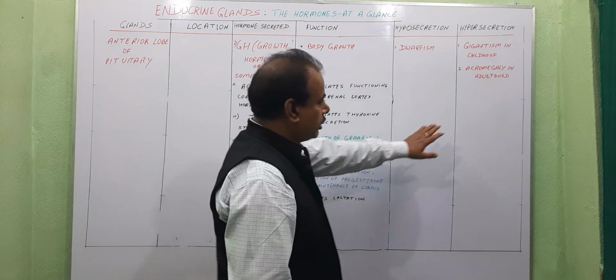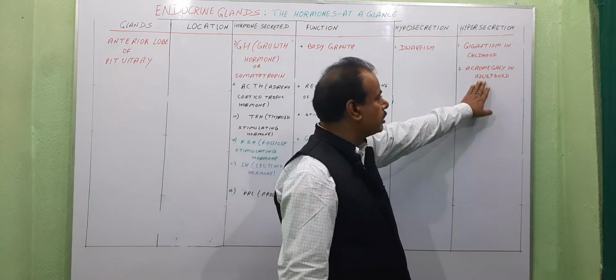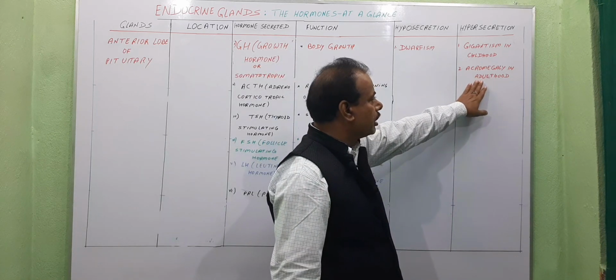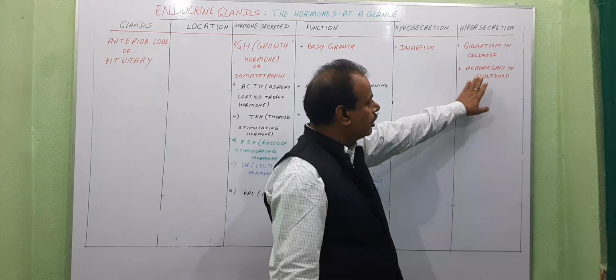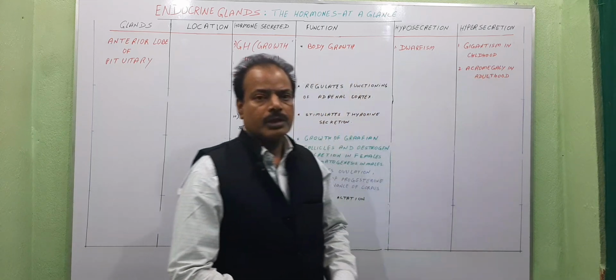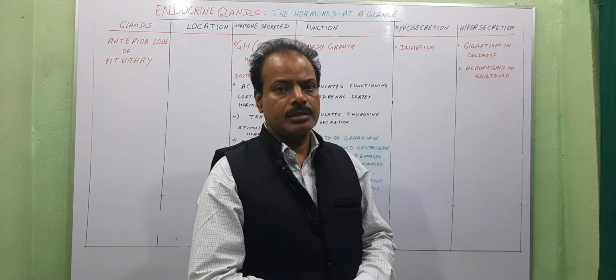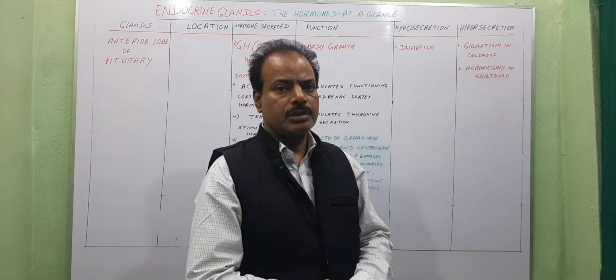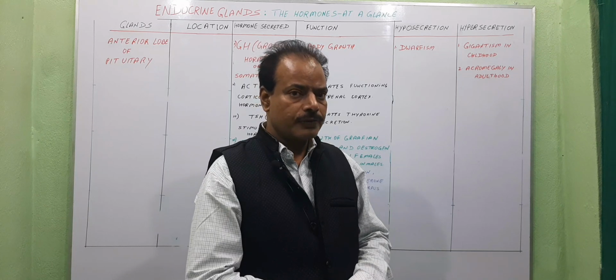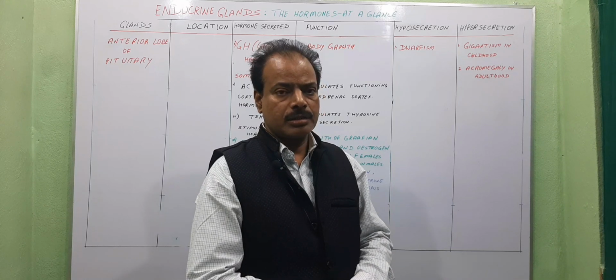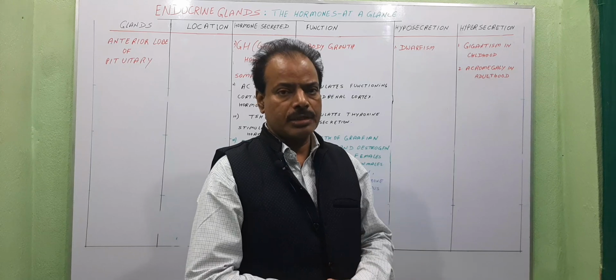And acromegaly is caused due to hypersecretion in adulthood. During this condition, the bones of the face as well as jaw bones and bones of hands and legs increase in their size.